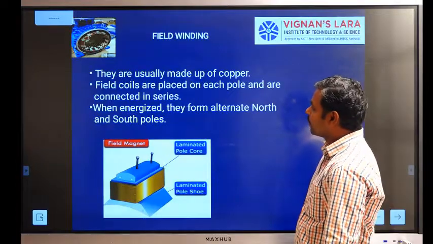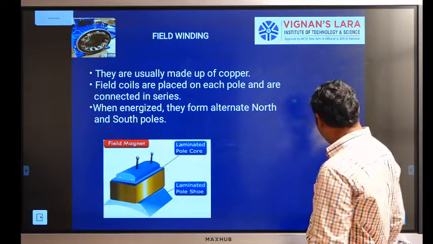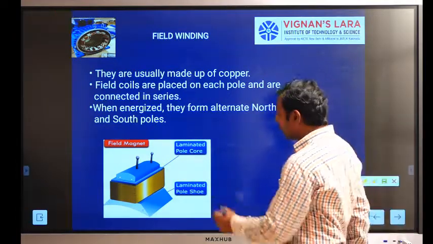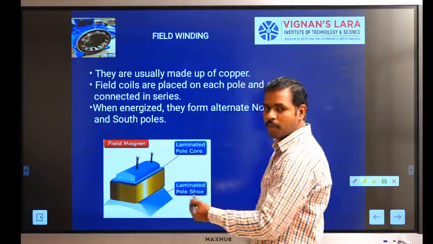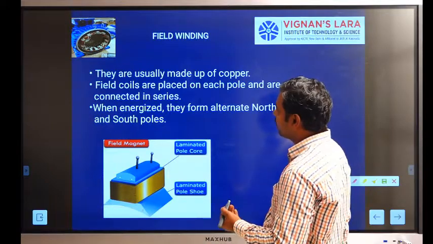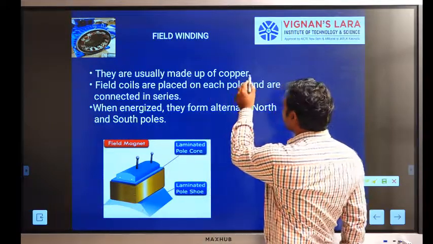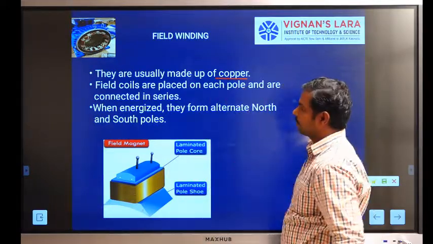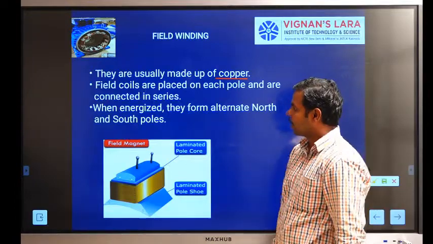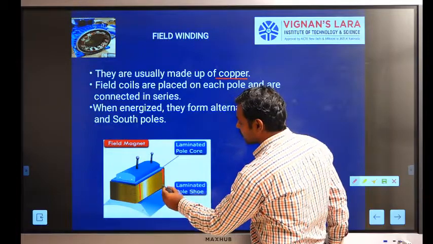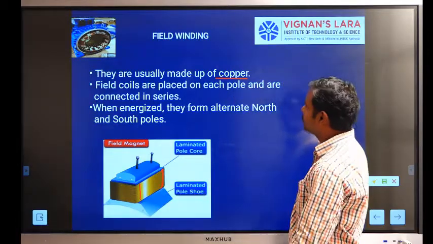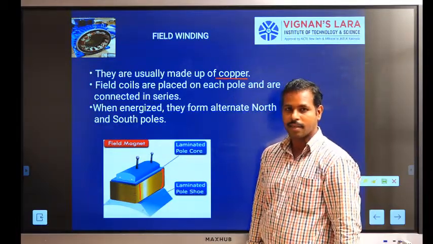Another one is the field winding. In this, the field winding is always wound on the pole cores. They are usually made up of copper. Field coils are placed on the surface of the pole cores. Each pole is connected in series.